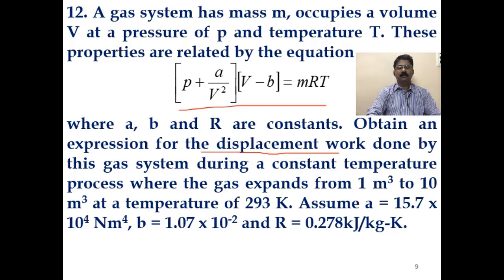Here the gas expands from 1 meter cube to 10 meter cube. So you have to find the expression for the displacement work done by the gas system during a constant temperature process, where the gas expands from 1 meter cube to 10 meter cube at a temperature of 293 Kelvin. Constant temperature, the temperature is 293 Kelvin. A is given, B is given, and R is given. Okay, let us solve this problem.